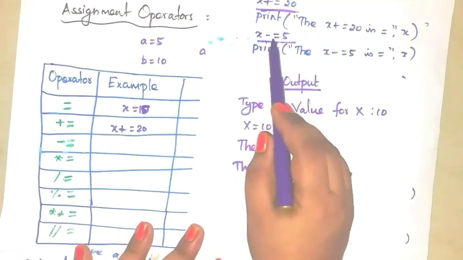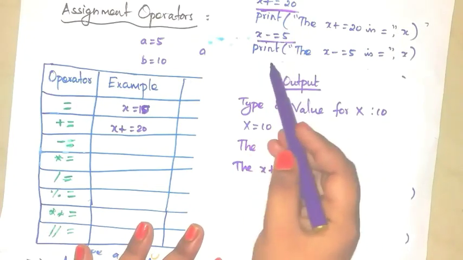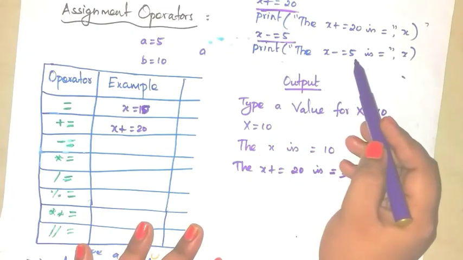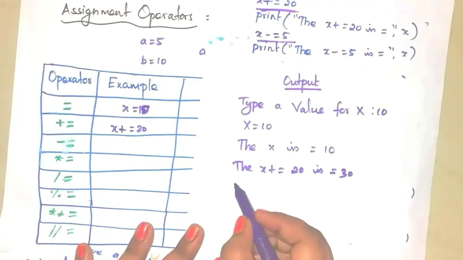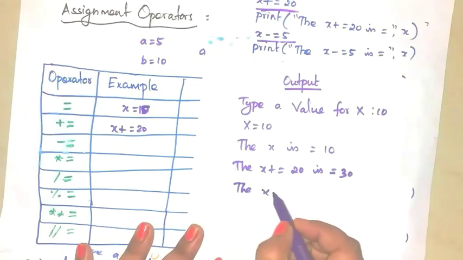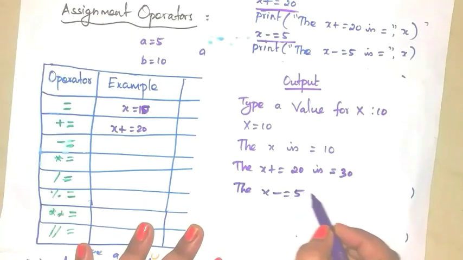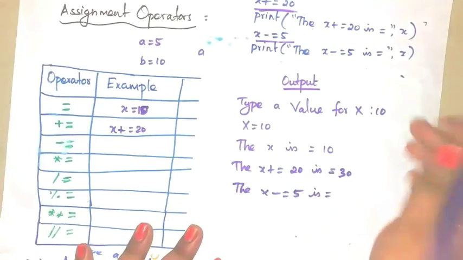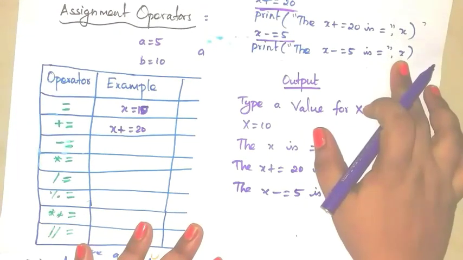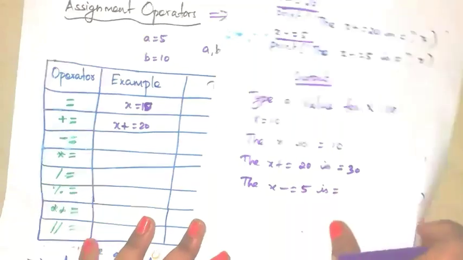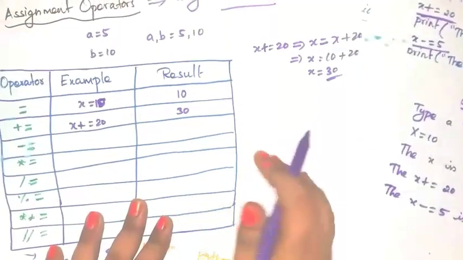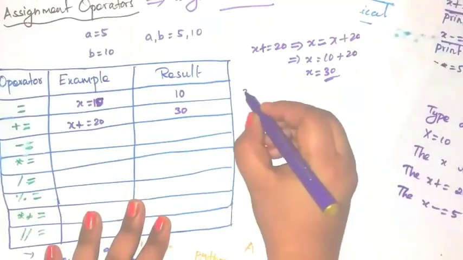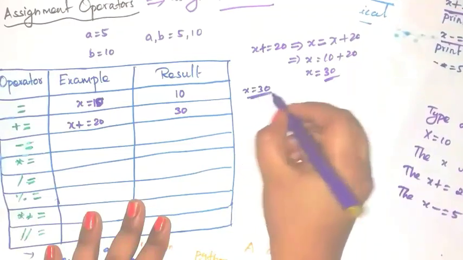Next see x minus equal to 5. So print x minus equal to 5 is equal to, so now you have to evaluate x. Now our new x value is what? 30. Okay, so right here x value is what now? 30.